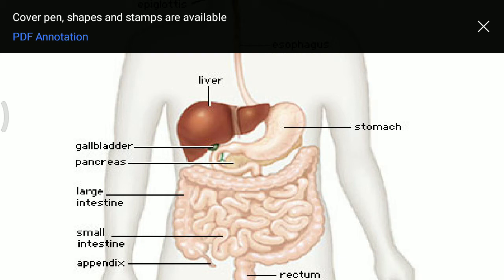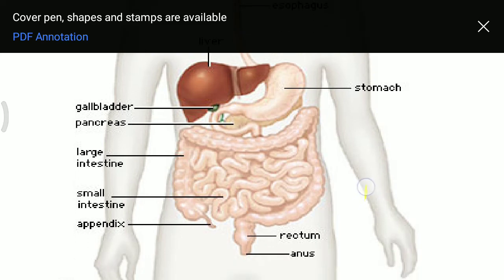The small intestine joins with the large intestine, and at their joining point a small structure is present known as the appendix. The large intestine also has 3 parts, that is colon, rectum and anus, and the digestive system completes at the anus.